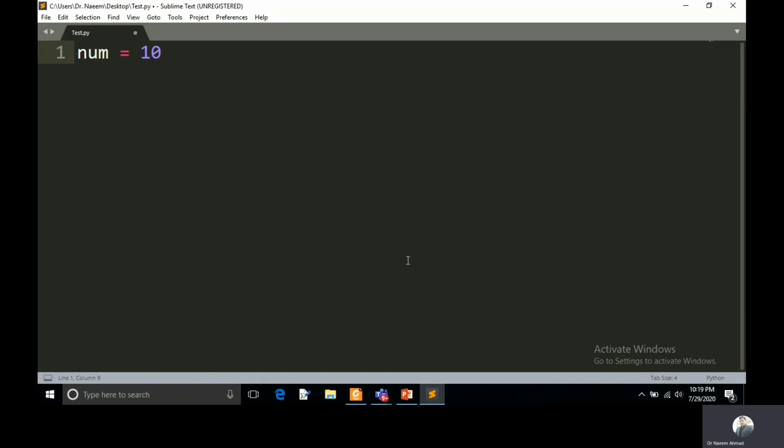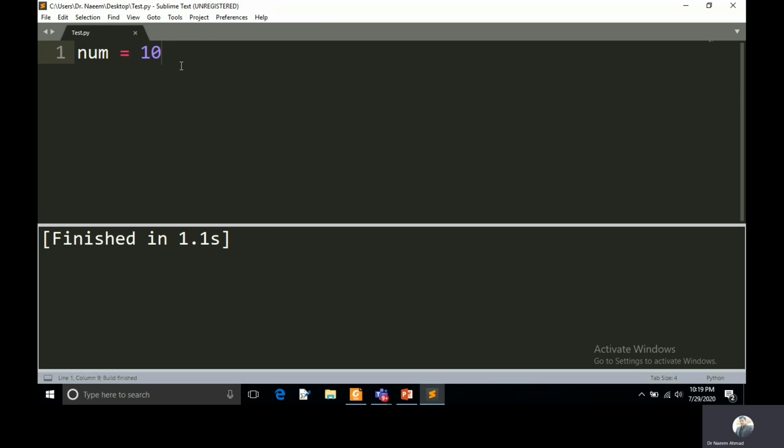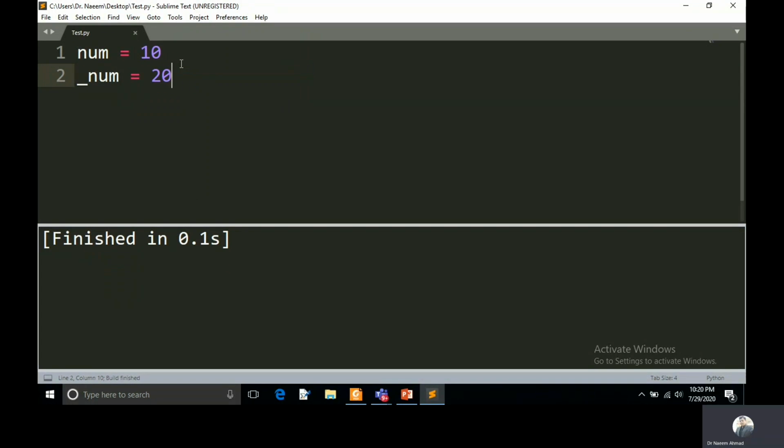If you want to check whether we have a valid identifier for this variable or not, you can just execute this program. And it is not showing any error. It has just finished its execution. This means we have a valid identifier. We can take more identifiers. I will start with _num is equal to 20. And we can check whether it is a valid identifier or not. Yes, it is a valid identifier because the set of rules allows starting the identifier with an underscore.